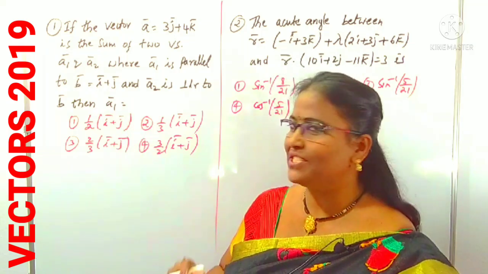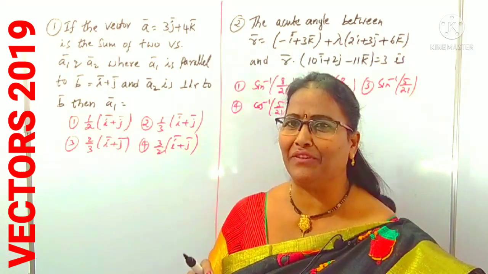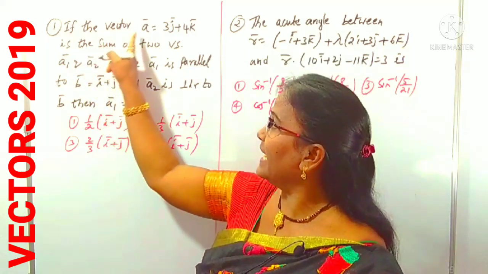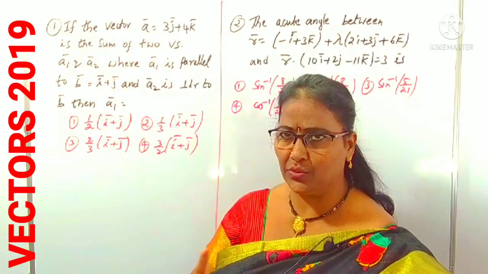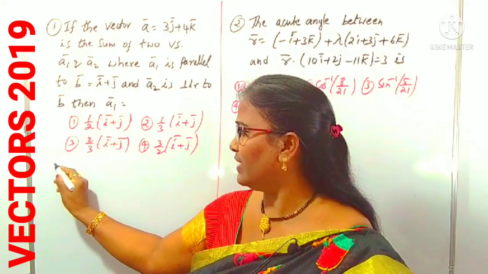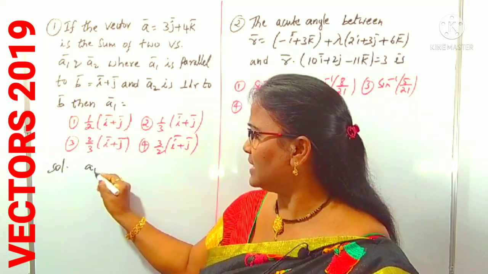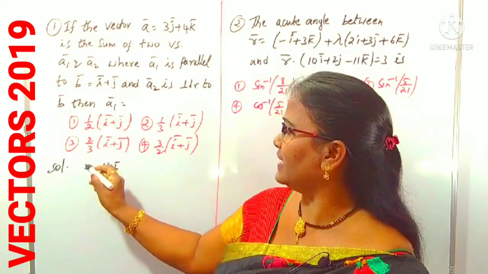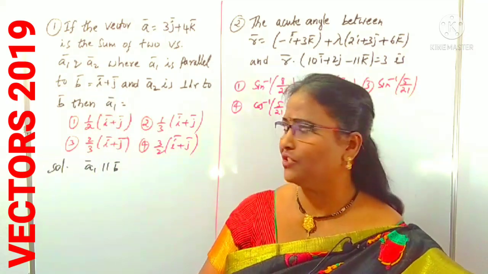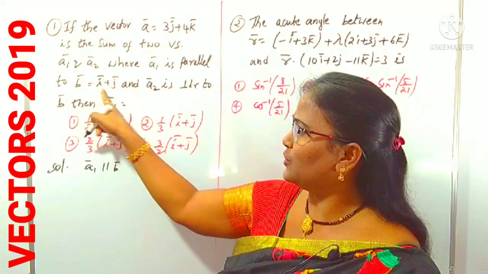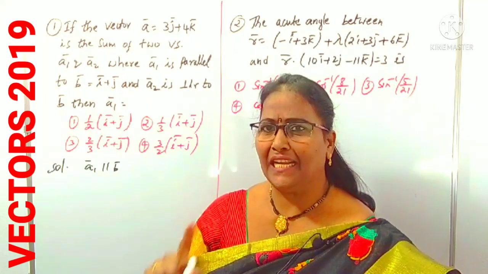To find a1, first you have to concentrate on a1 and a2. Simply, a is the sum of a1 and a2. You know a1 is parallel to b, which means we can take the same vector but use some scalar lambda.